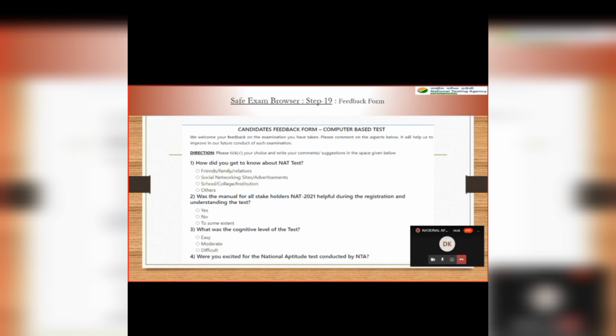This is the feedback form. The feedback form and everything is the same as you have seen in the mobile version. Don't worry about it. Just go ahead, select everything and give your own personal suggestions or how you're feeling about the test.